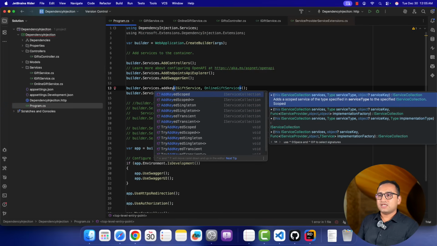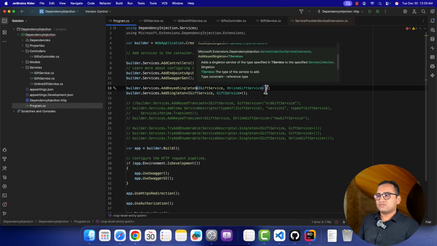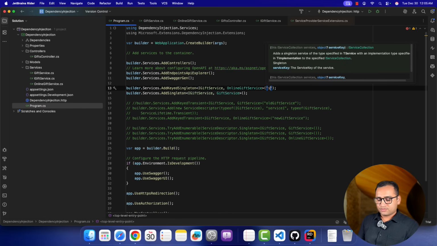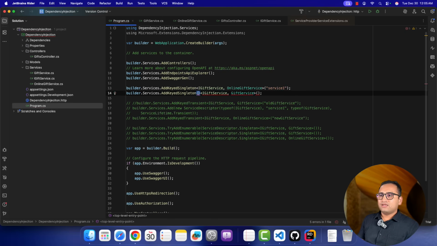So I'm writing this add keyed singleton, and let's write a unique name over here. So for example, here I'm writing this service 1. Again, let's register it by using this add keyed singleton. And here also I'm giving a name which is going to be service 2. Like this. Okay, now I want to get both these services by using the IServiceProvider interface.